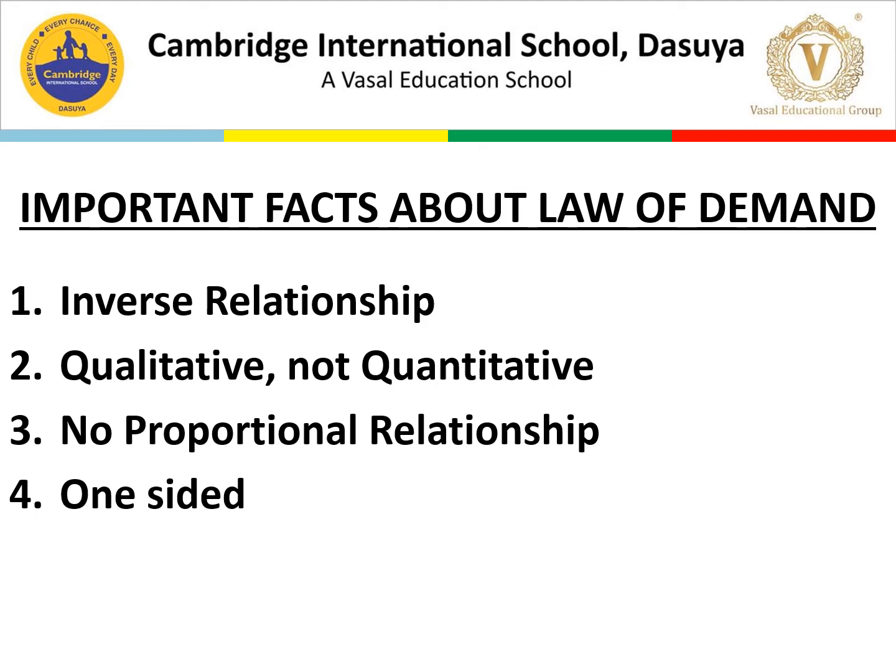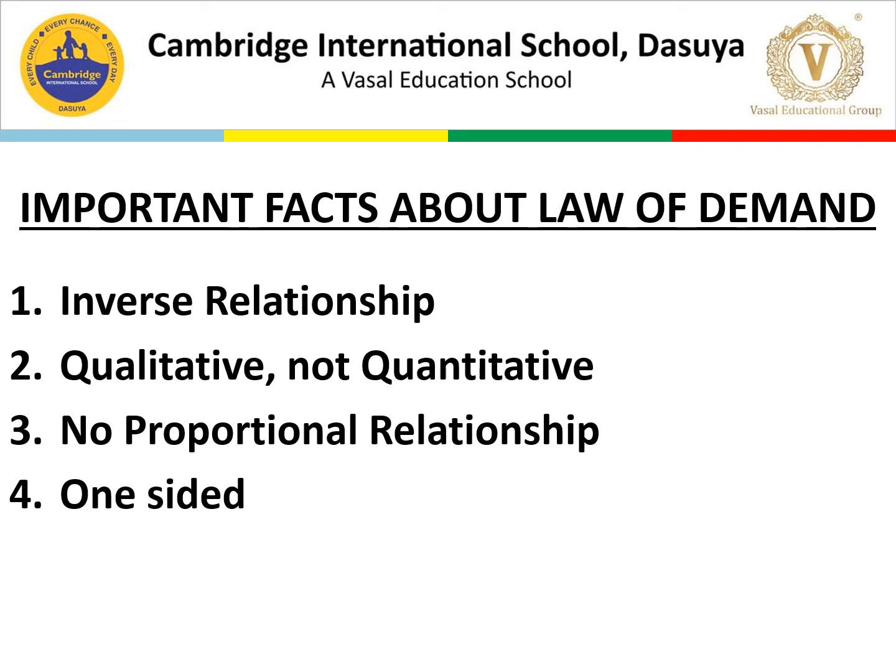Next is qualitative, not quantitative. Qualitative is something that cannot be measured. The law makes a qualitative statement only, that is, it indicates the direction of change in the amount demanded and does not indicate the magnitude of change. They are always showing you the direction, but not how much change occurred. This is how it is qualitative in nature.